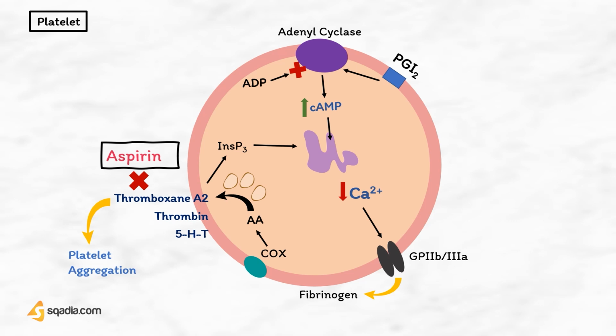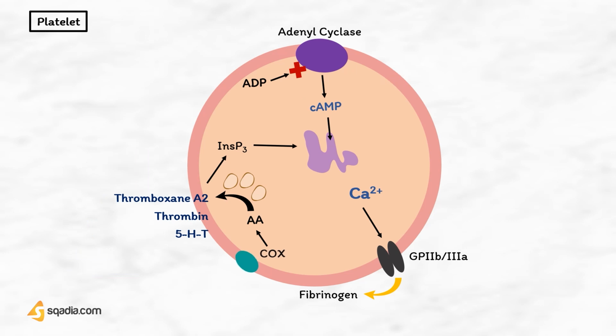Thus, the balance of the anti-aggregatory effects of prostacyclin and the pro-aggregatory effects of thromboxane A2 is shifted in a beneficial direction.